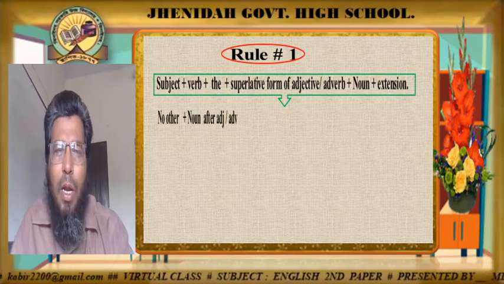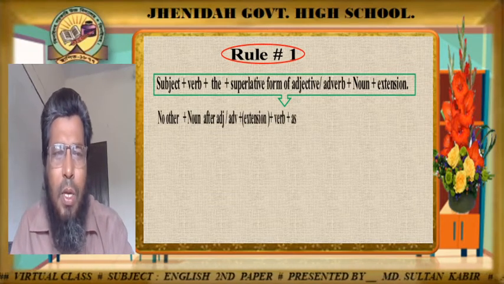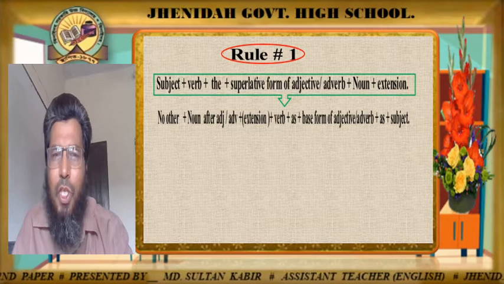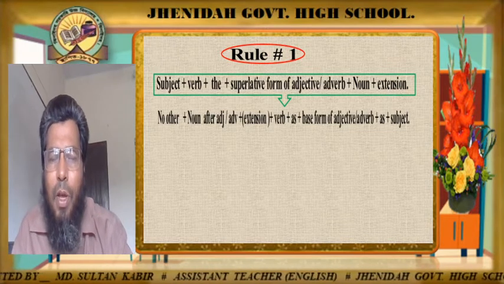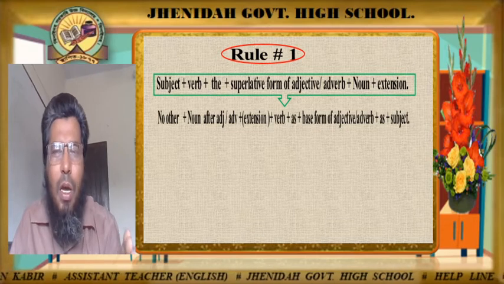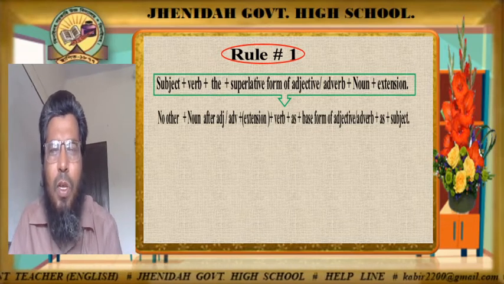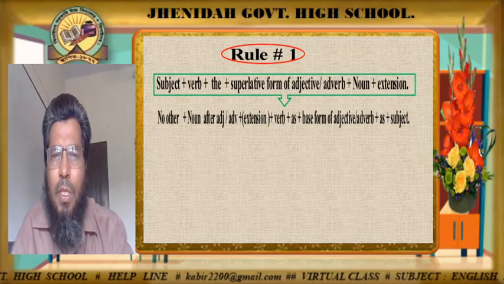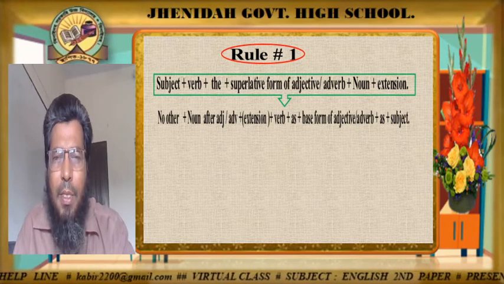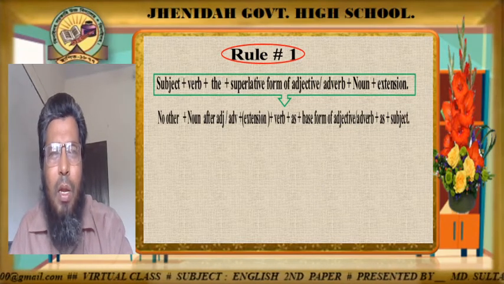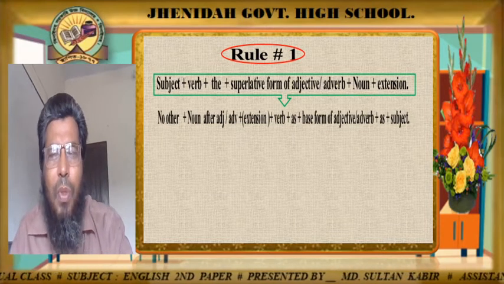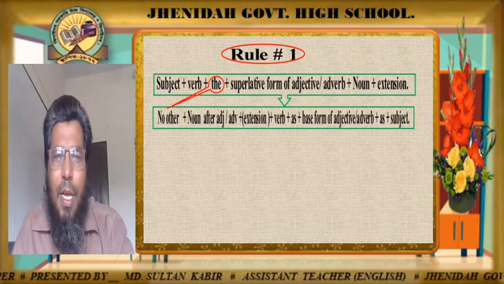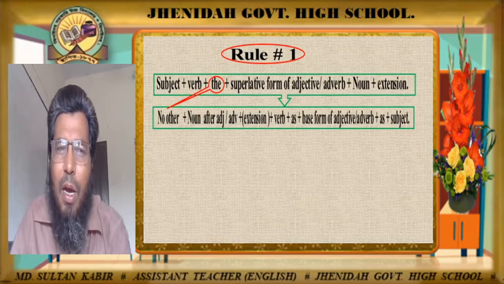So we will write "No other" at the beginning of the positive degree, then the noun, the word after the adjective or adverb, then the extension, and then the verb. Dear learners, you should remember here that the verb must follow the noun after "no other". Then "as" plus the base form of the adjective or adverb, and after that "as", and finally you will write down the subject of the superlative degree. Fine. Here are some notes for you. Look, in the superlative degree there is "the".